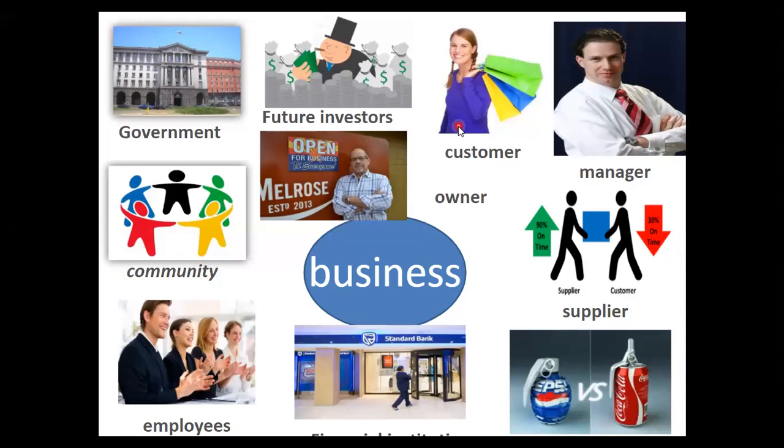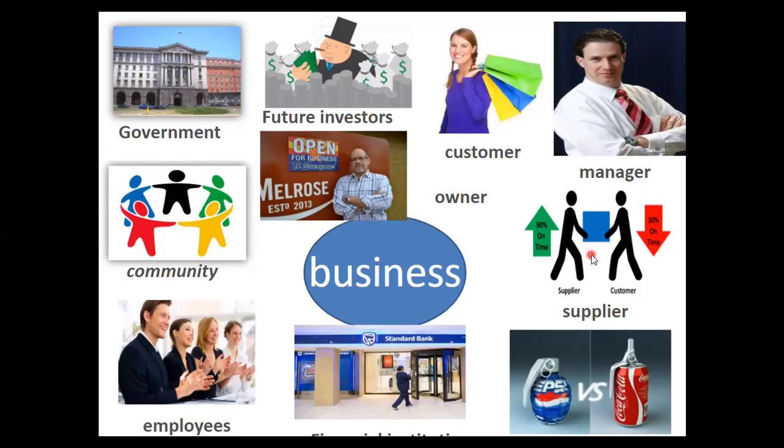Now here you can see a picture. There are different kinds of stakeholders. You have the government and community, employees, as well as future investors, customers, owners, managers.